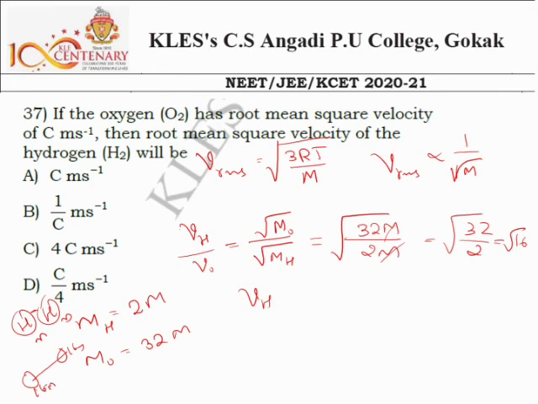So VH divided by VO is equal to root of 16, which is nothing but 4. So VH is equal to 4 of VO. VO is the RMS speed of oxygen, and it is given symbolically as C. So the RMS speed of hydrogen is 4 times that of oxygen. So the answer is C.